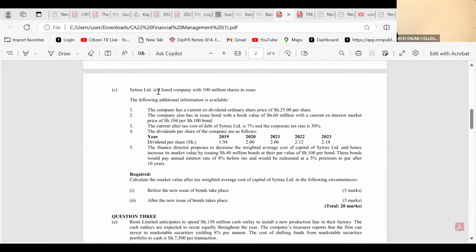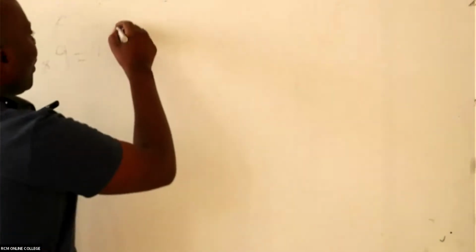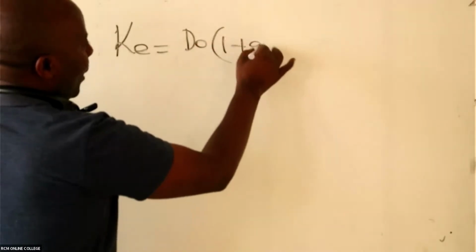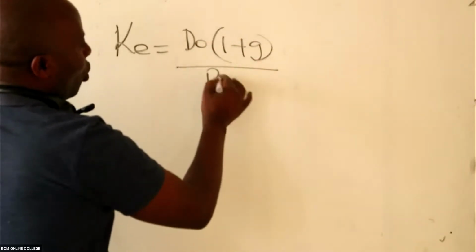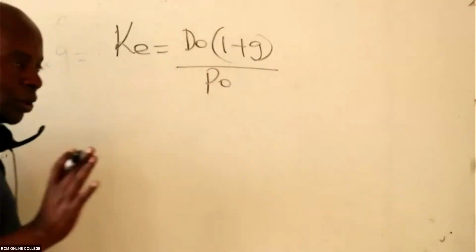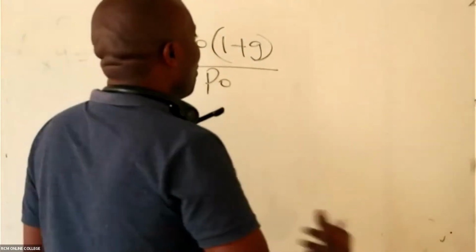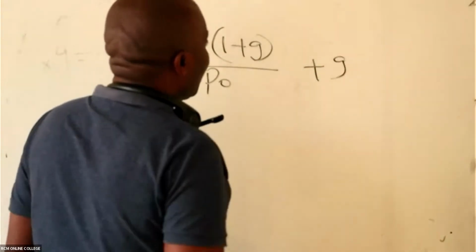So we shall be able to go straight away to the cost of equity formula now, because that's what I was waiting for. How do we get the cost of equity? We take D0 into 1 plus the growth rate we have completed, all over P0. There are no flotation costs in this question, and we have an independent growth rate.